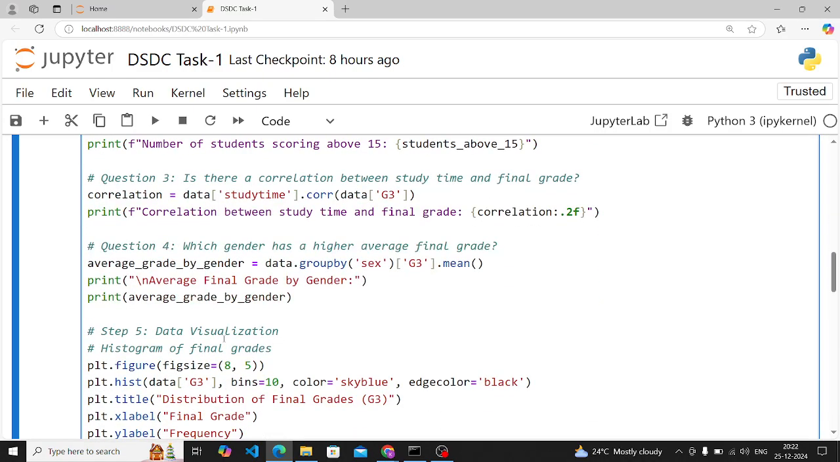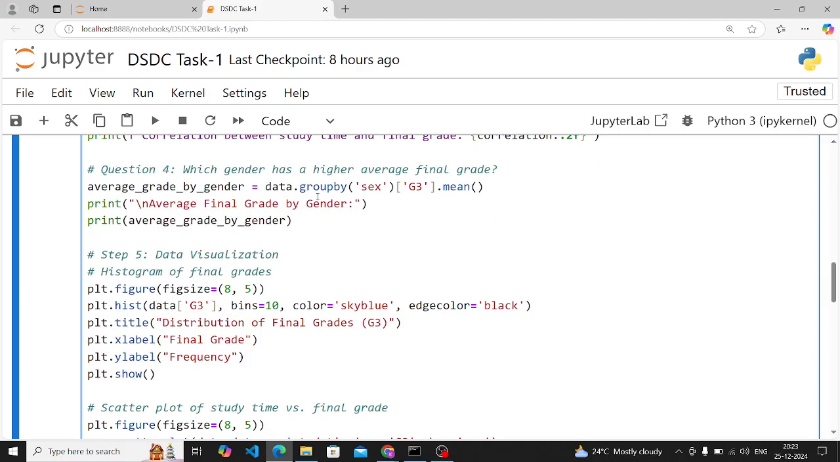Now question 3: is there a correlation between study time and final grade? These are the column names in your data set. For checking correlation, we are going to use the .corr function. Correlation checks the relationship between two columns, two variables. Here we are checking study time with G3, and then it will print the correlation between study time and final grade.